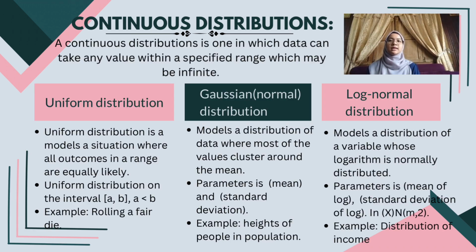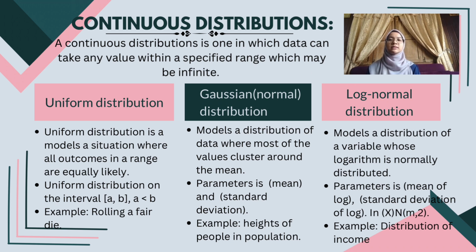Continuous distribution. A continuous distribution is one in which data can take any value within a specific range, which may be infinite. Continuous has three types, which is uniform distribution, Gaussian, normal distribution, and log normal distribution. Uniform distribution is a model, a situation where all outcomes in a range are equally likely. Uniform distribution on the interval AB, A less than B. For example, rolling a fair die.